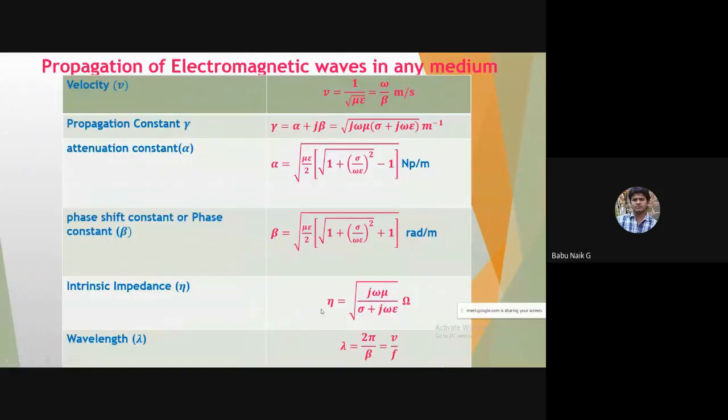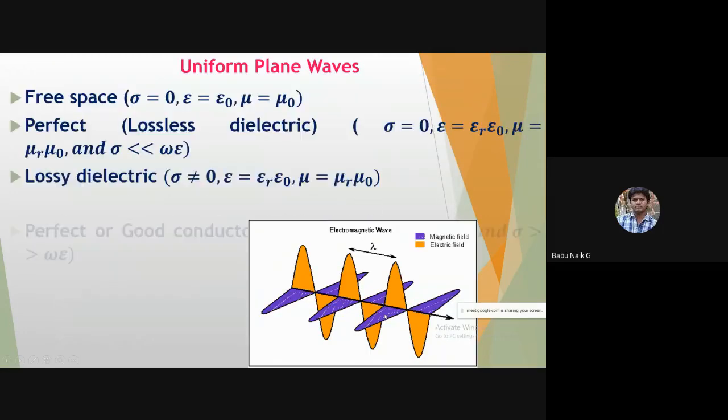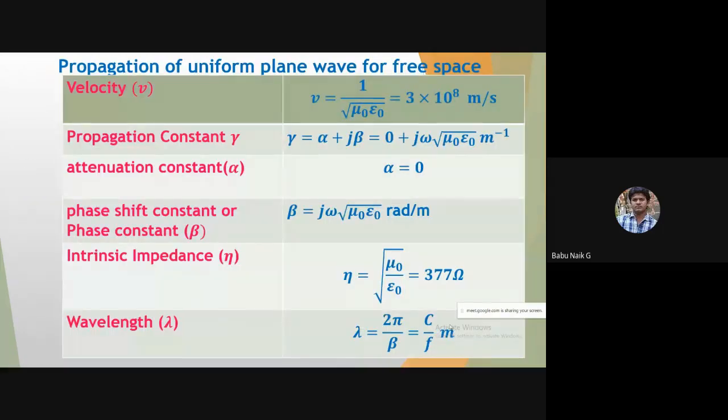So the numerator and denominator having the same function j omega get cancelled. Further we can simplify that equation as mu naught by epsilon naught. Taking those values of mu naught and epsilon naught, we'll get 377 ohm, that is the impedance.